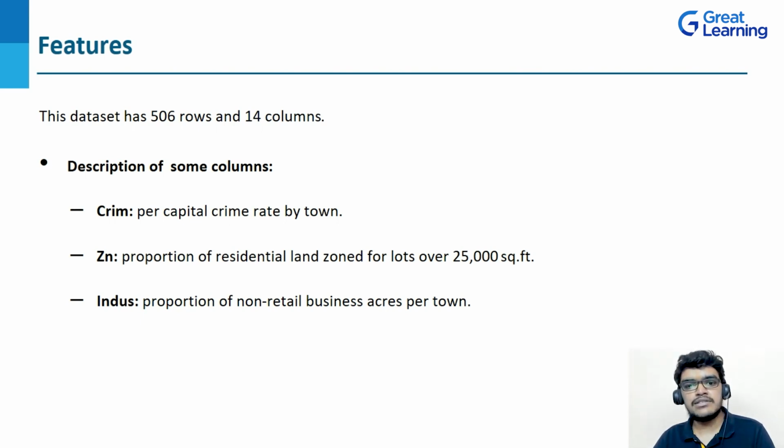Next I have INDUS. It is the proportion of non-retail business acres per town. So here you can see that these are some attributes. In total we have 14 attributes in this. And now talking about some more features of this dataset, this dataset is in the CSV format. Also, a machine learning regression problem can be applied to this dataset. So this is the basic idea about the Boston dataset.